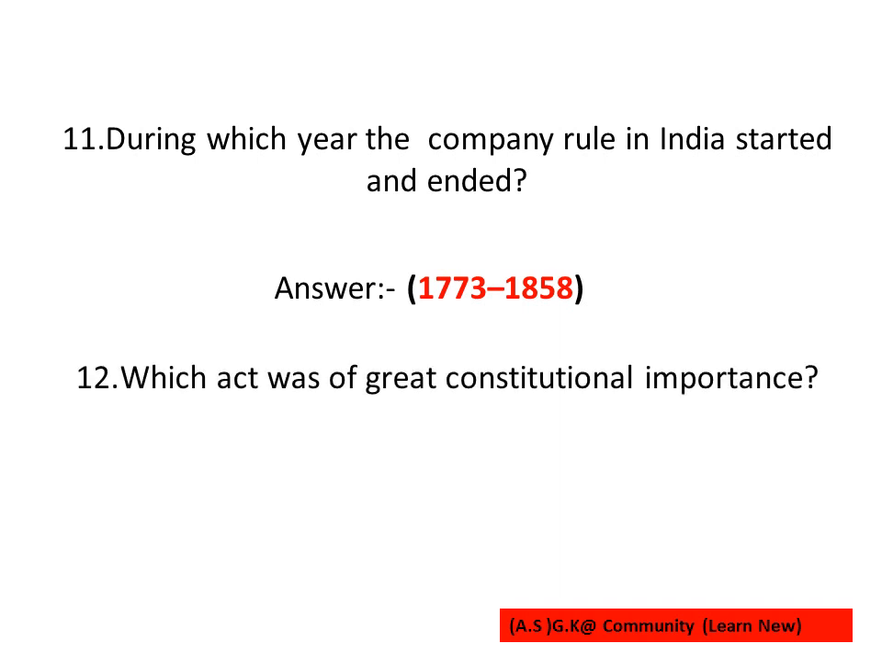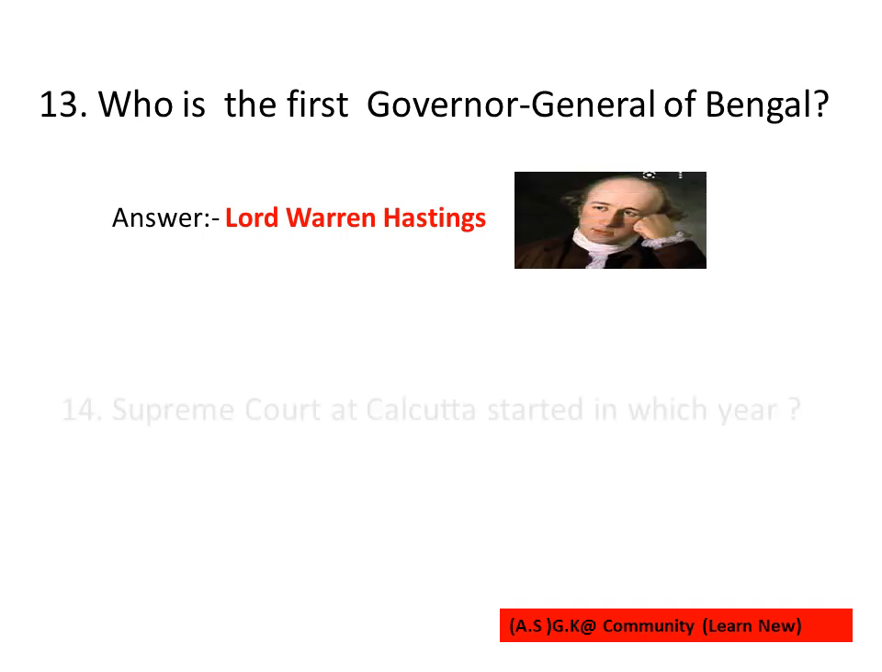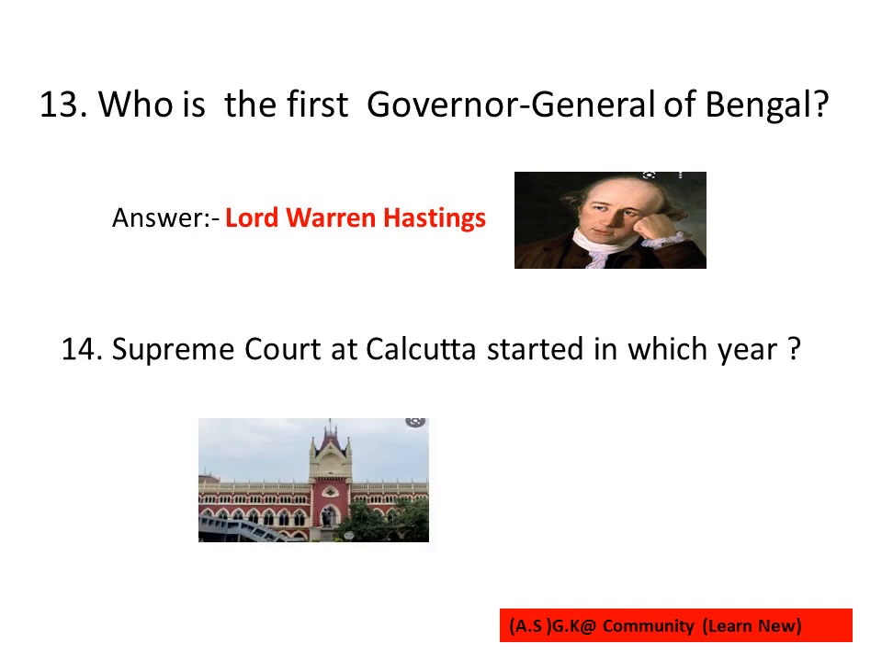Which act was of great constitutional importance? Answer is Regulating Act of 1773. Who was the first Governor General of Bengal? Answer is Lord Warren Hastings. The Supreme Court at Calcutta started in which year? Answer is 1774.